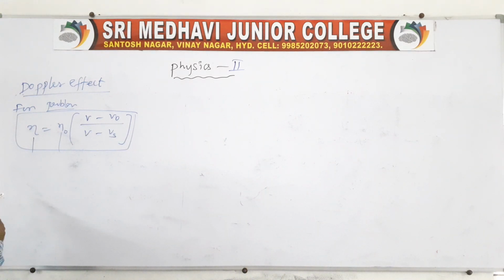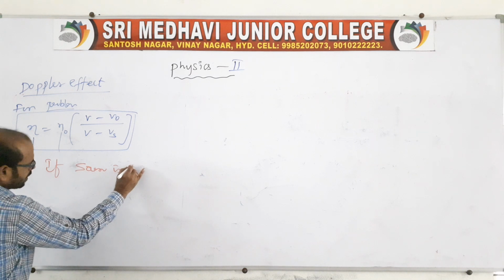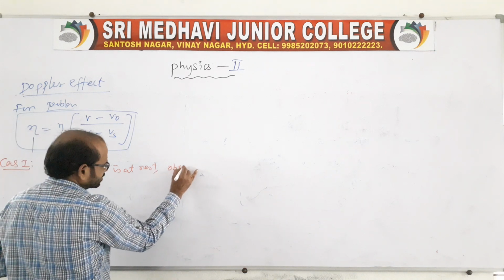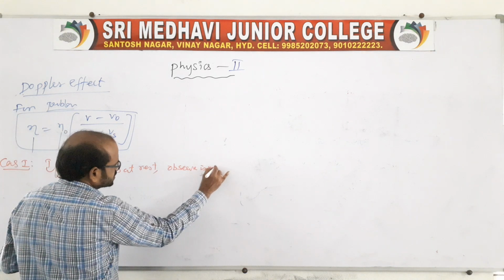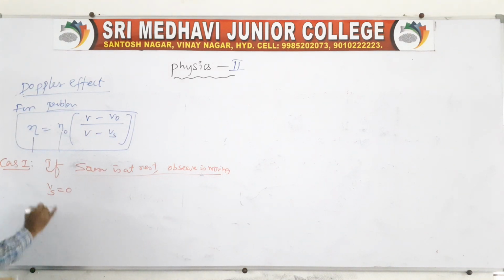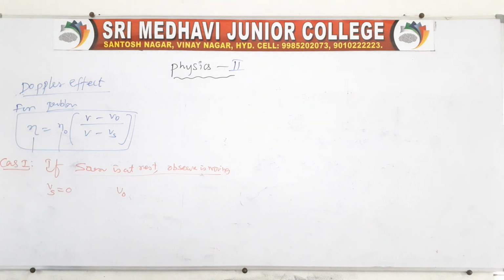Suppose the first case, now I am giving the first case. If you say the source is at rest and the observer is moving, that is, in this case, Vs is 0. But V0 is moving. So for V0 we have to say whether the observer is moving towards the source of sound or away from the source of sound. That we have to say.